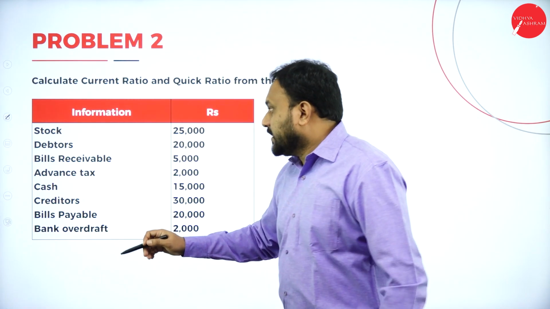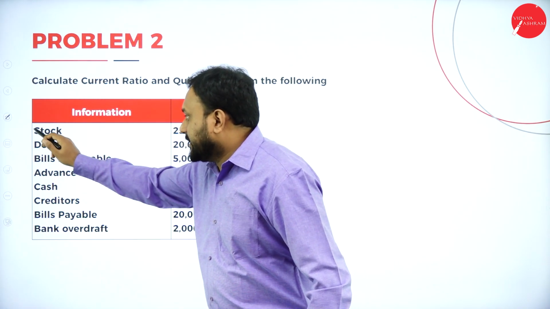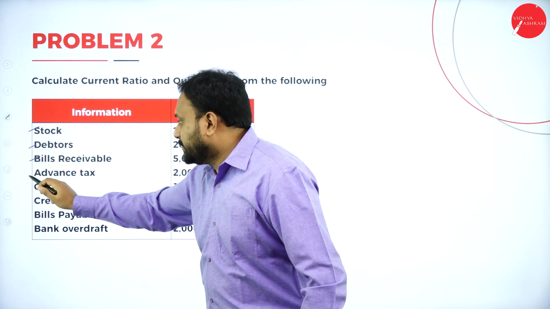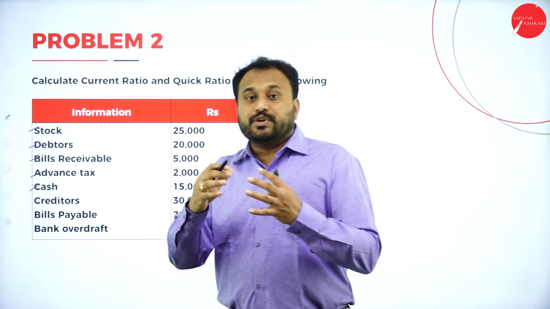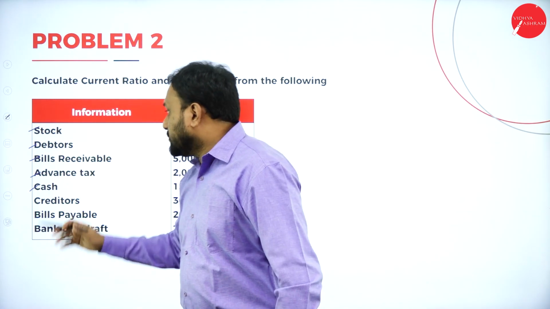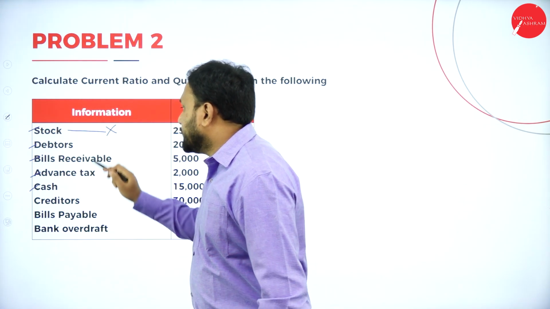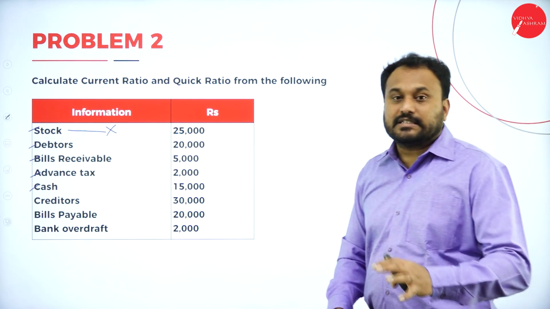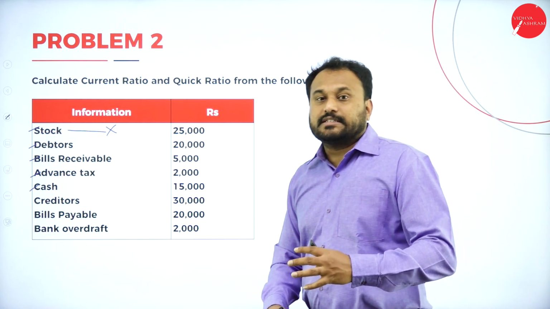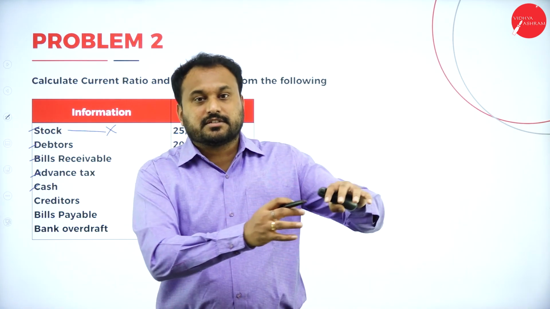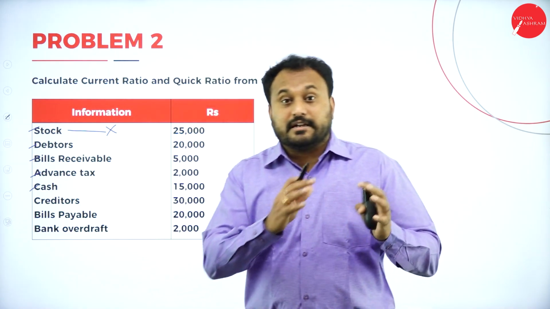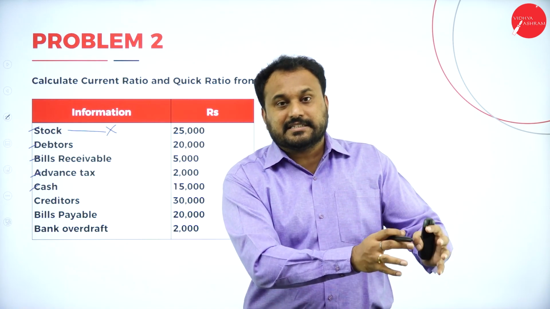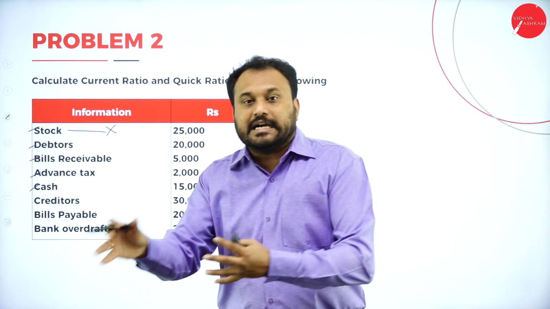Now understand, all these are assets, isn't it? Stock, debtors, bills receivable, advance tax, cash, everything is an asset. But we need to identify which are the quick assets. Stock is not a quick asset. It's a current asset, but not a quick asset. I'll have all the stocks, but can I easily convert them? No, definitely not. I can treat it as a current asset, but I cannot treat it as a quick asset.